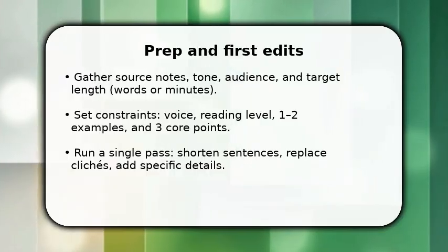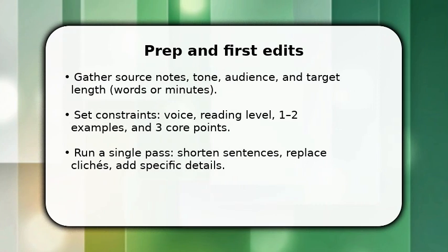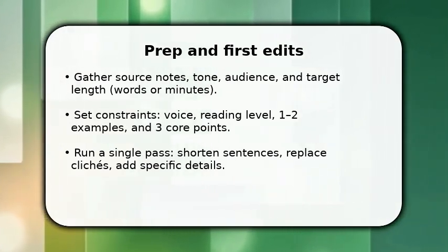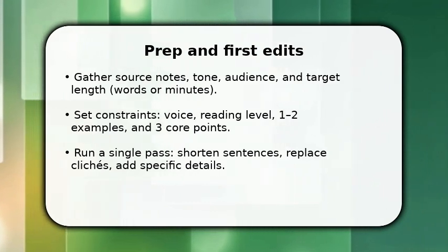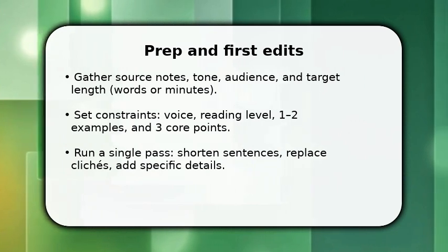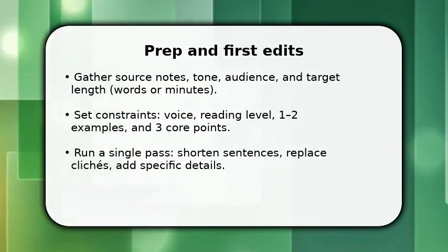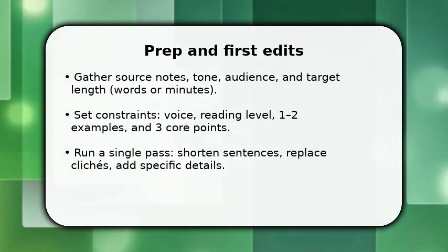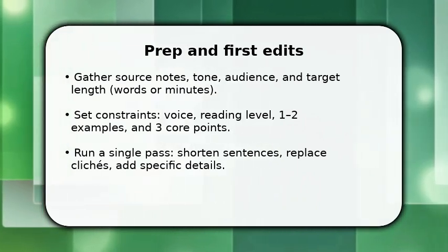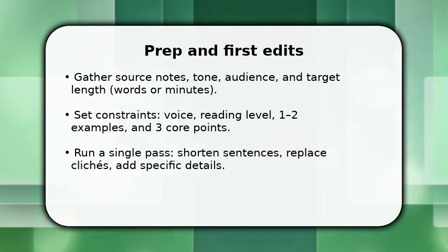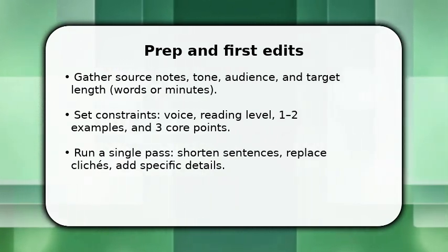You start by collecting your facts, audience, and desired tone. Make this concrete. Once done, set constraints, reading level, length, and one clear voice, then open the draft. You should immediately shorten long sentences and swap vague phrases for specific details. Do not rephrase mechanically. Make 1-2 small structural edits now, and flag any overly formal or generic passages to rewrite in the next pass. This gets you from generic to usable quickly.